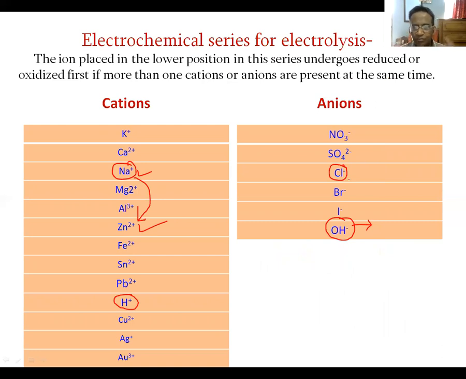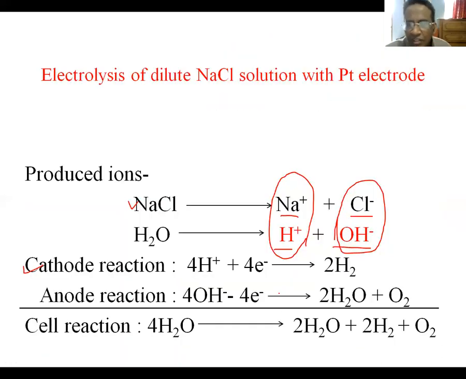For this reason, hydroxide ion will get the chance to be oxidized at the anode, and it will release electrons to produce water and oxygen gas. Finally, we get the cell reaction: water is being decomposed into its component elements, hydrogen and oxygen.